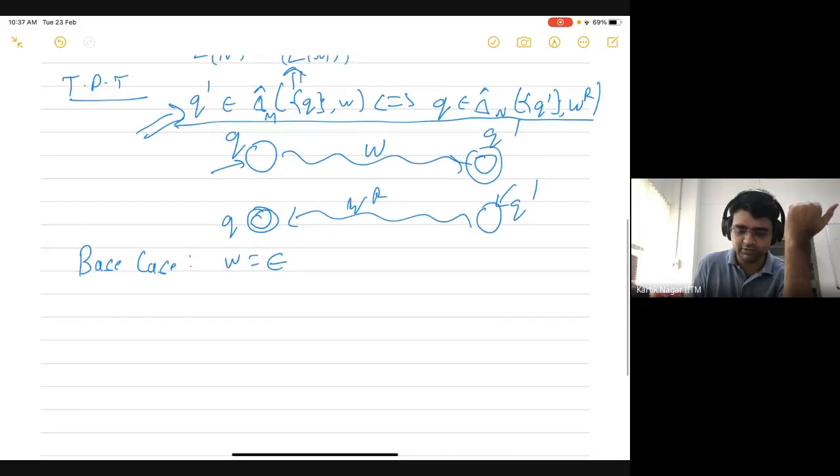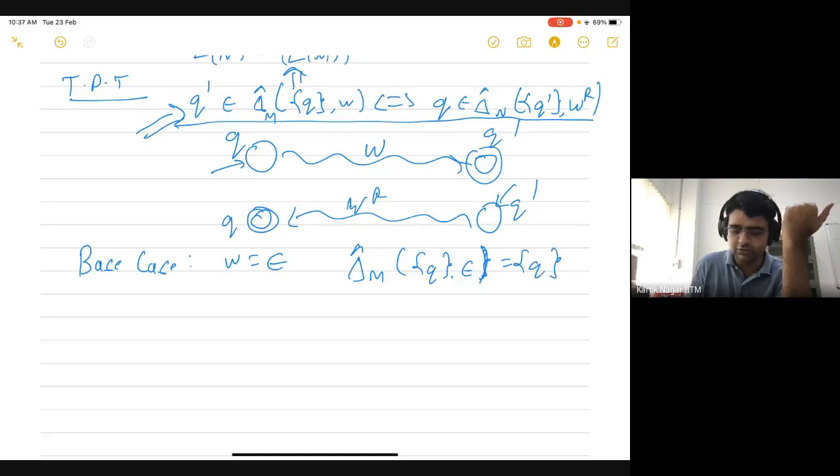That's correct. In fact, delta hat M of q comma epsilon is basically going to be equal to the set q itself. So if q prime belongs to that set, then q prime must be equal to q. And the same goes the other way around. The delta hat N of q prime comma epsilon: the reverse of epsilon is epsilon itself.